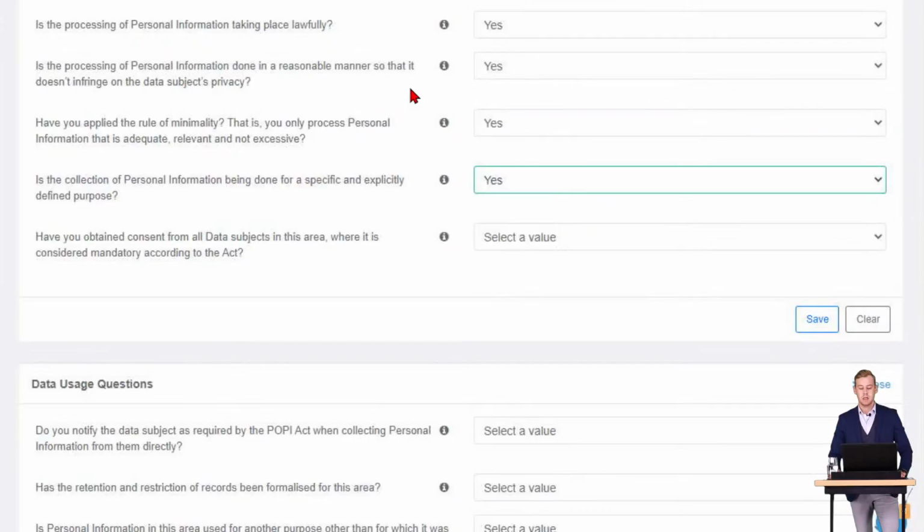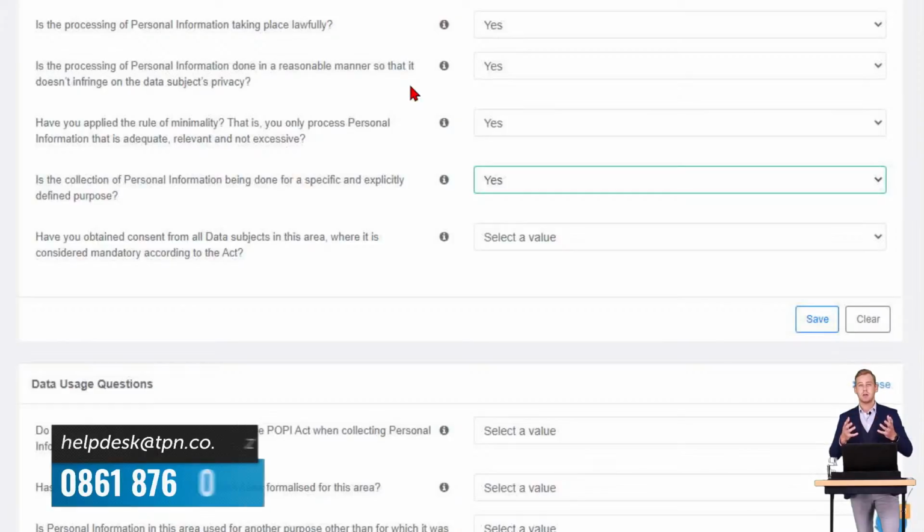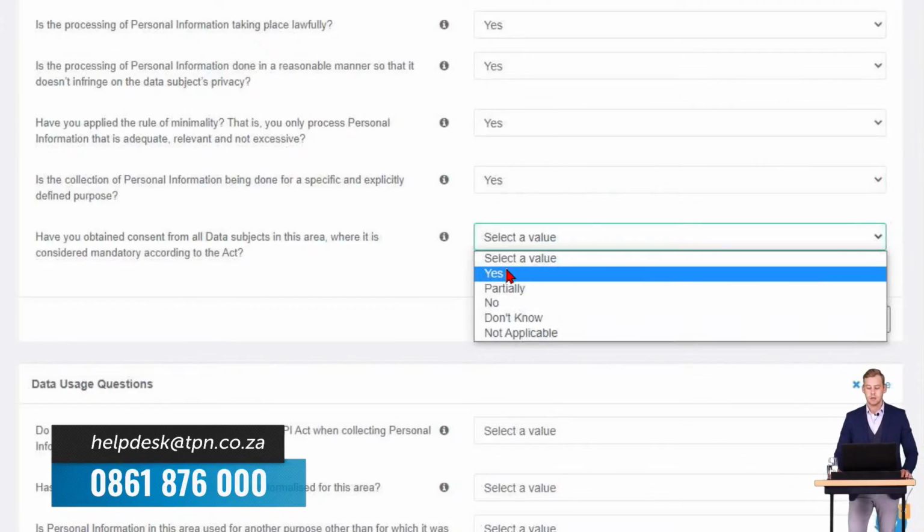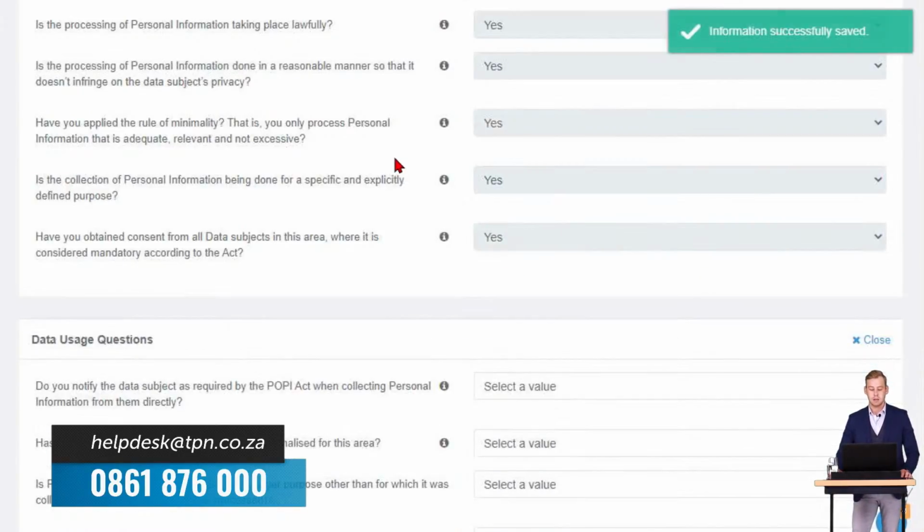Have you obtained the consent of all data subjects? Now remember what I told you in terms of section 35 of the Act, you do need consent from the parent or the guardian to process information on the children. Our school selected yes for this question because they've already asked for those consents through their application forms or through their contract. So they said yes and select save.